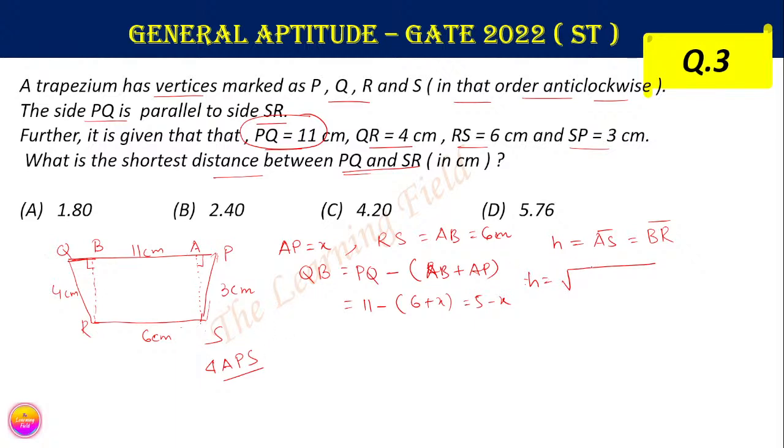So h equals the square root of PS square minus AP square.